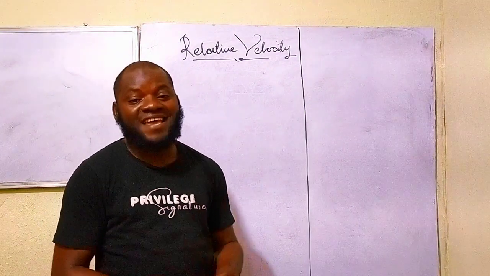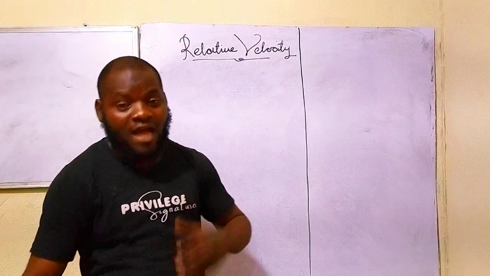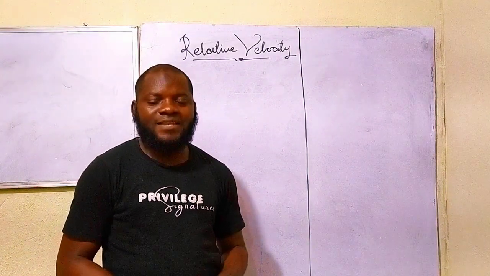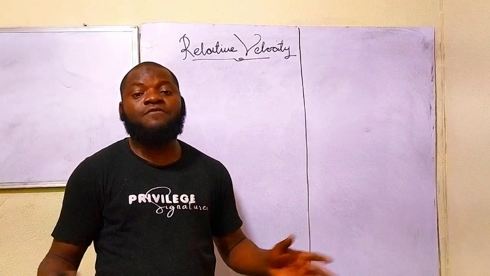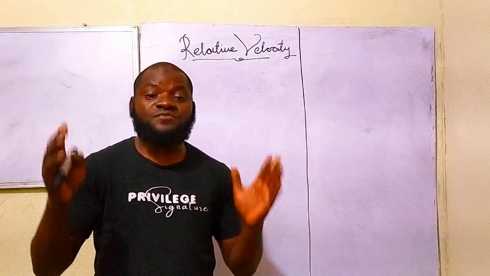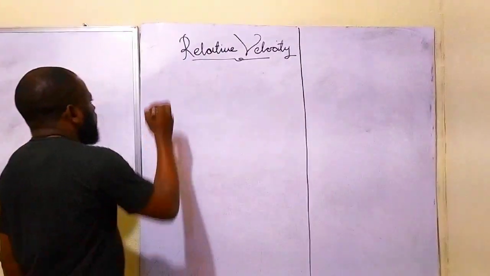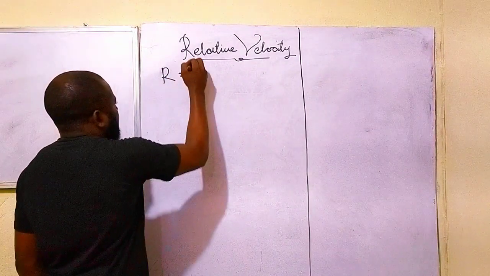I intend to say the difference between the velocity of the reference frame and the observed object. Is that taken? That is the focused object and the reference frame. The difference between their velocity is what we refer to as relative velocity. Okay, let's get into it. So when you say relative velocity of an object, it is going to be what?